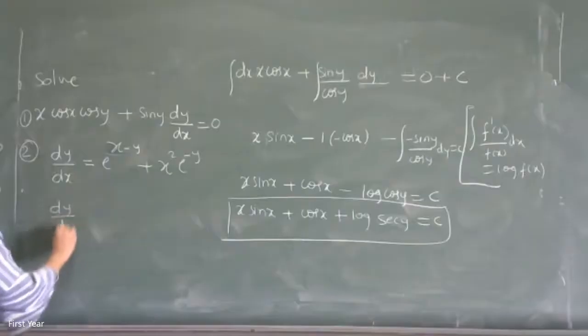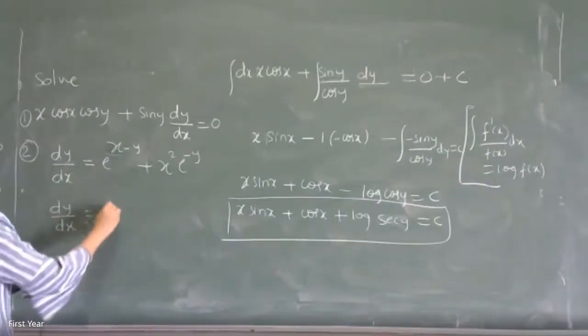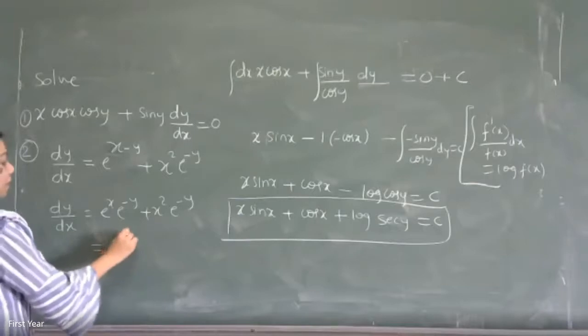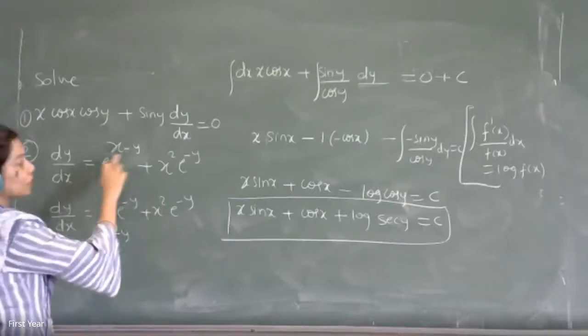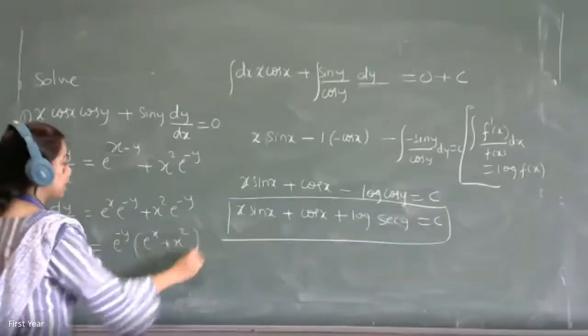Ma'am, e raised to y equal to e raised to x plus x cube by 3 plus c. Correct. That's right. e raised to y is common here, so I can separate out the e raised to x and multiply by e raised to y. Correct. Now you separate.